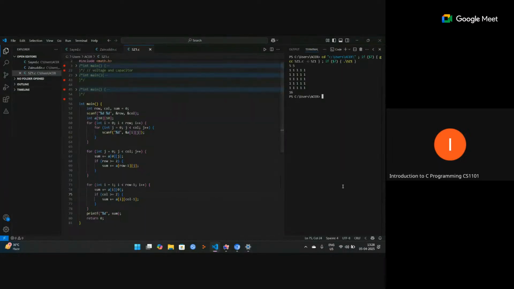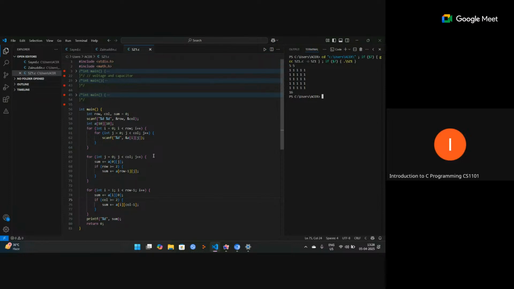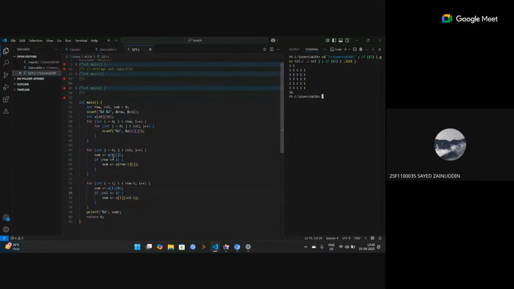Can you show me the code again? Sum plus a row minus 1j. Okay, can you explain what you did in the second for loop which you have written? I just count the sum of the first row.